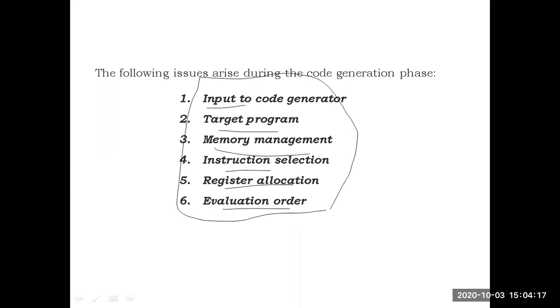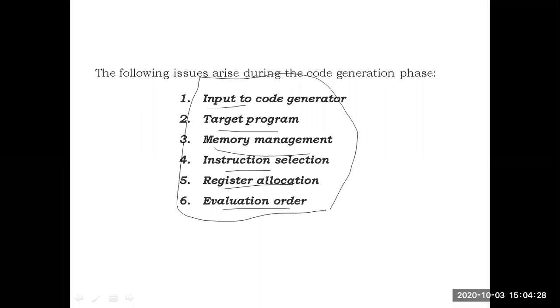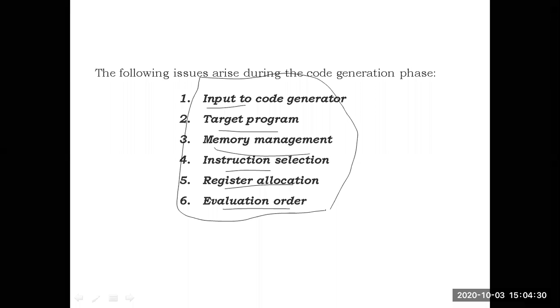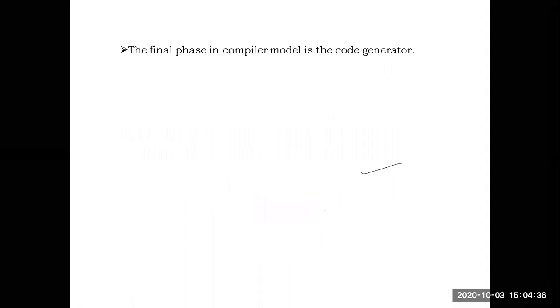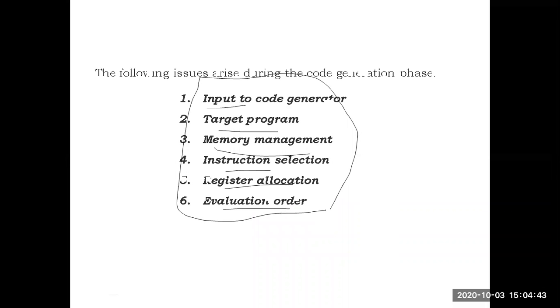Whenever the code generator takes the intermediate code to generate the target program, input will be one issue, output will be one issue, memory management is an issue, selection of instructions is also an issue, allocation of registers is also an issue, the order of evaluation of the statements is also an issue. These are the major issues related to the code generator. Clear? Briefly, what is the code generator's role? What are the issues related to the code generator? Is it clear now?